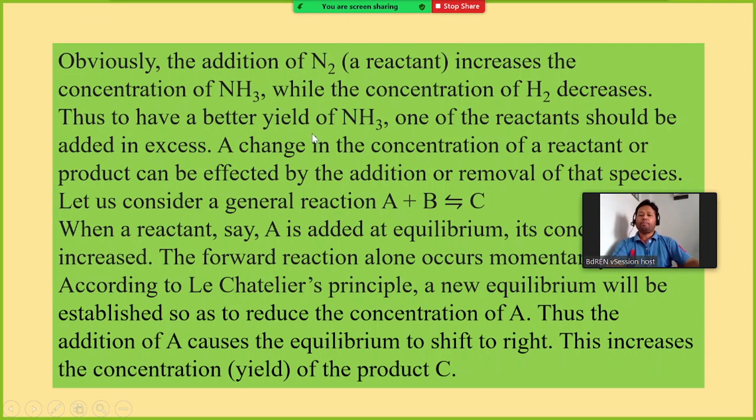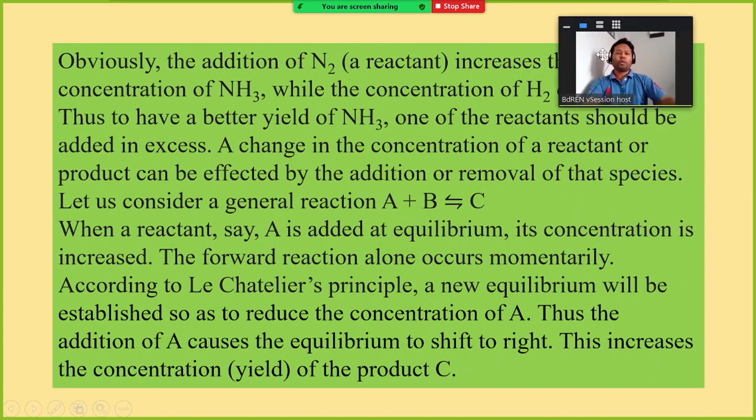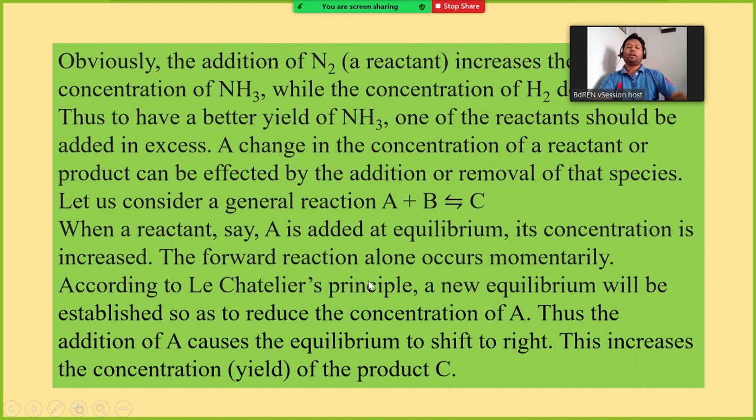Thus to have a better yield of NH3, one of the reactants should be added in excess. So if the reaction is in equilibrium and you want to have more products, that means we need to synthesize more ammonia, because we want to synthesize more urea fertilizer. So now if you want to get more ammonia, what do you have to do?